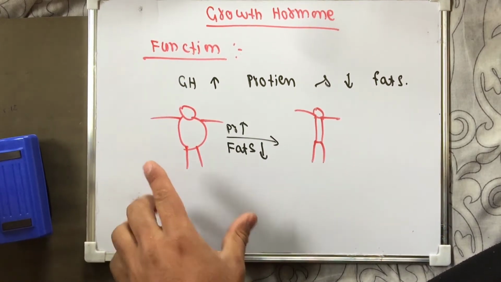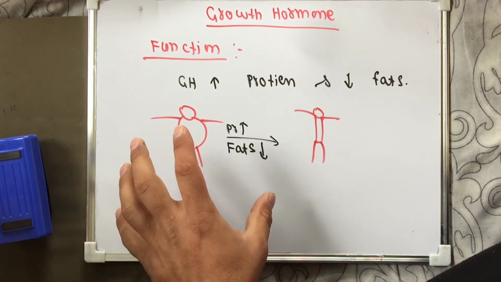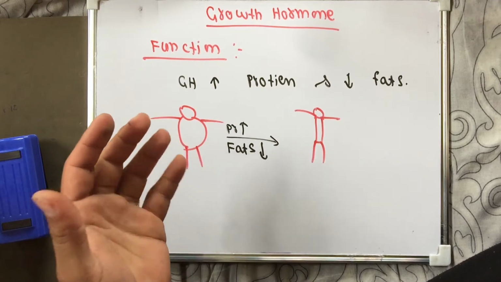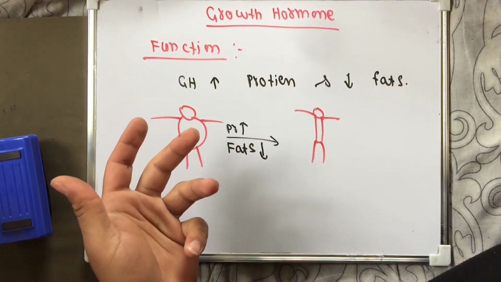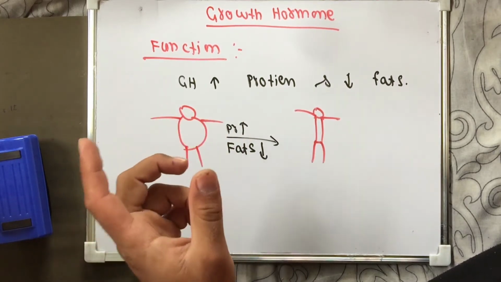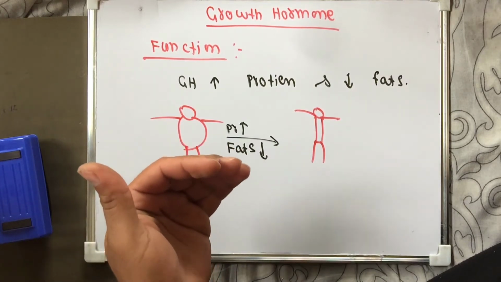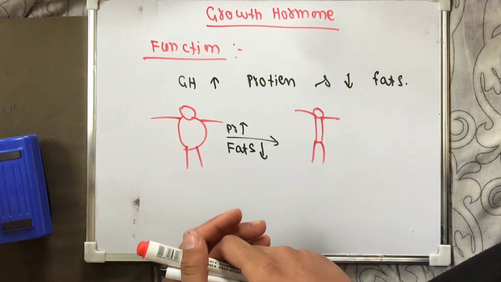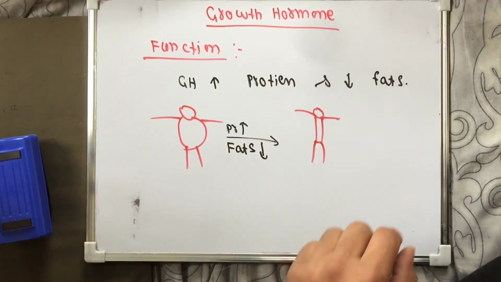Another thing, at the time of puberty, growth hormone is released more and more growth occurs. Later, the growth hormone release decreases, and at the age of 60 years the growth hormone decreases substantially. So this is one main function of the growth hormone.